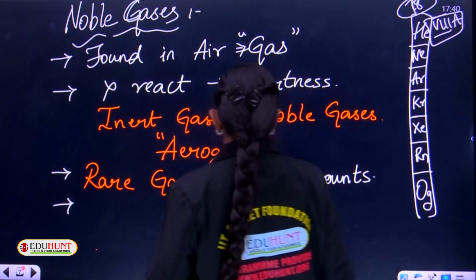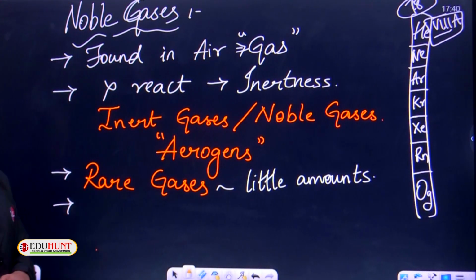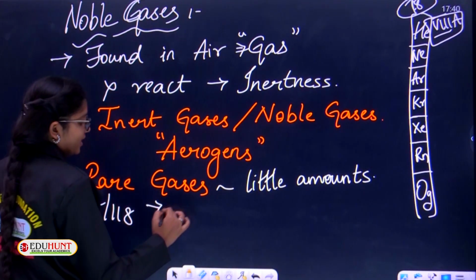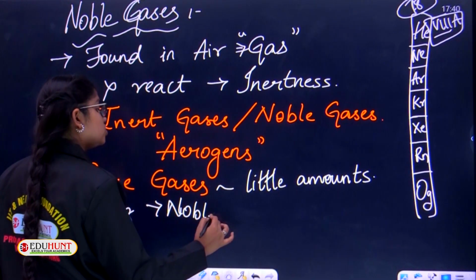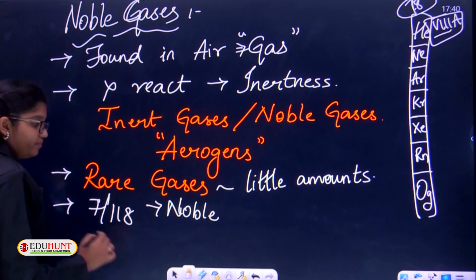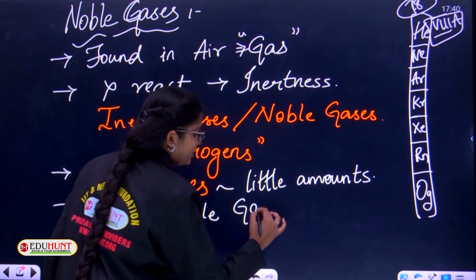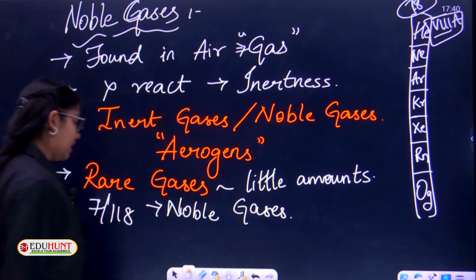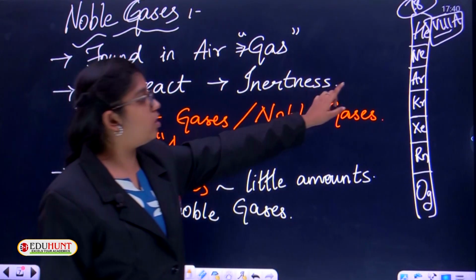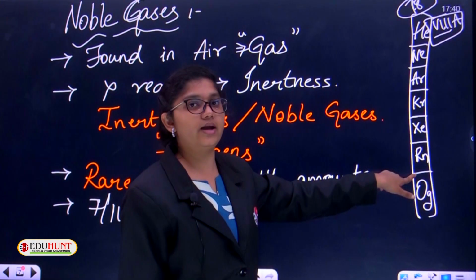All these 7 are noble gases. Seven out of 118 elements are noble gases, and they are also included in non-metals. Namely helium, neon, argon, krypton, xenon, radon, and oganesson.